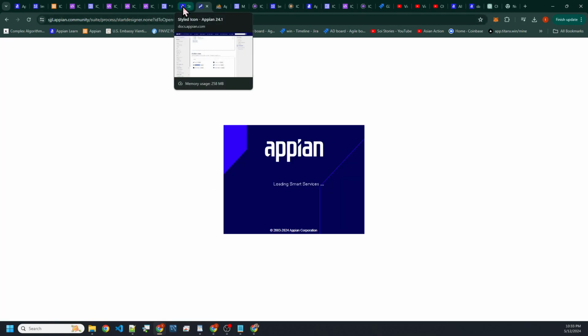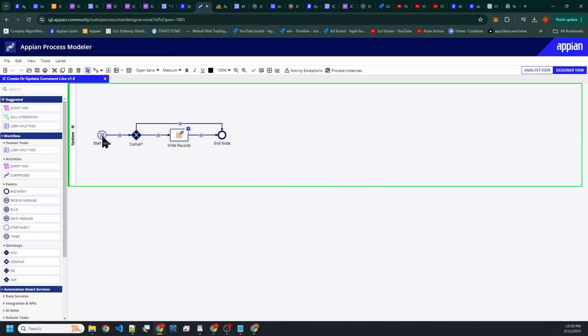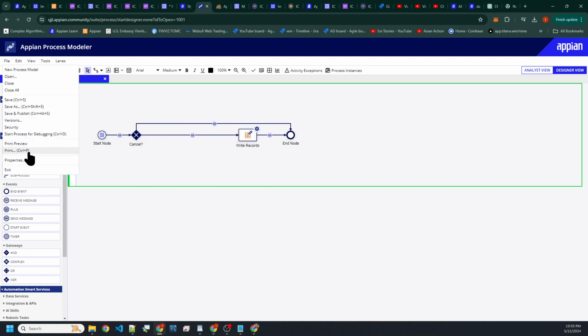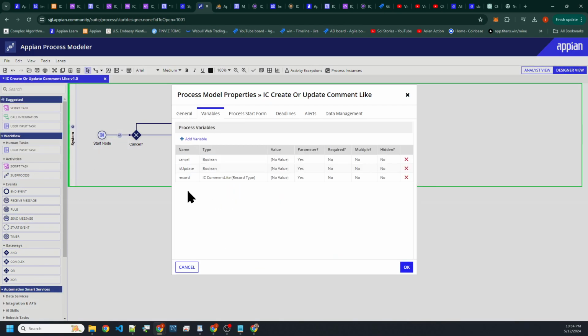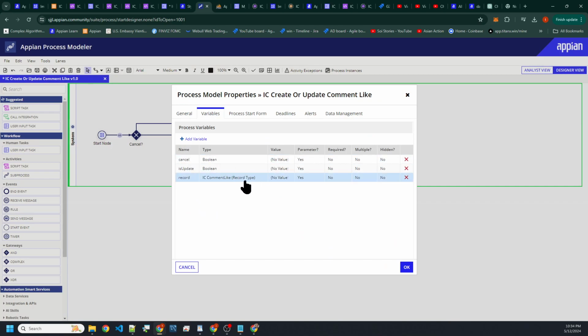For example, this process model right here writes to a record. It already writes to what we need it to, and it has a chain event, so that's kind of cool. It's got a record type here, right? If we need this, we could always create any of these the way we want.